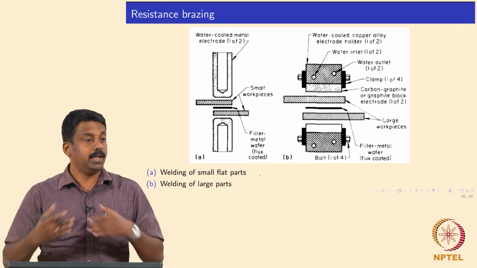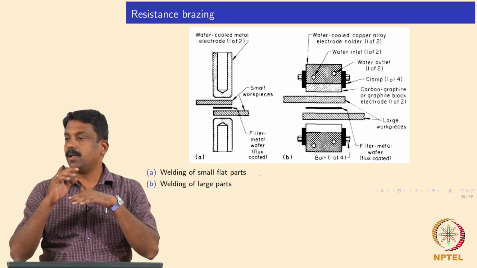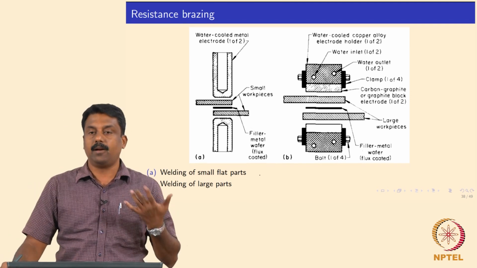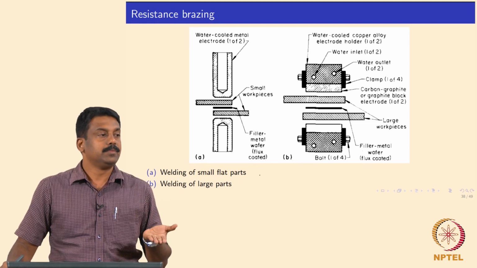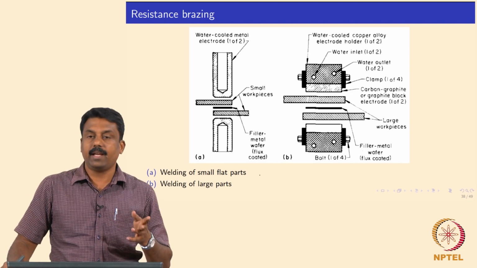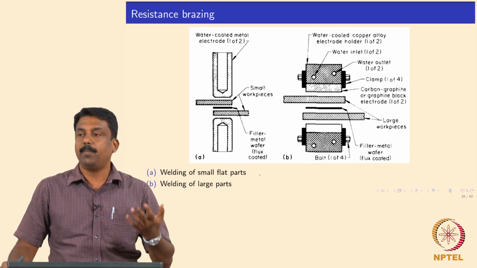We have two overlapping sheets joined using two electrodes by passing alternating current. Joule heating is carried out by contact resistance, and then you can do nugget formation. In most cases, as we explained, the materials should be compatible.